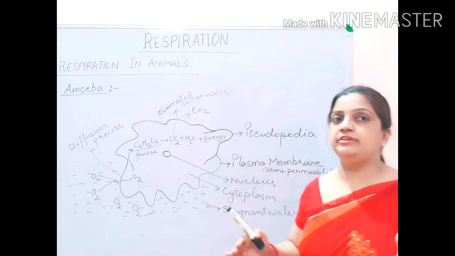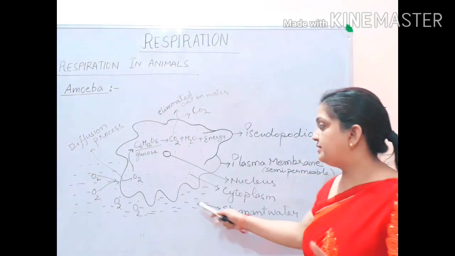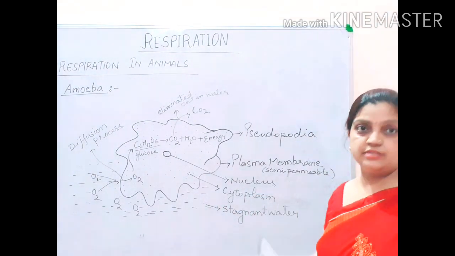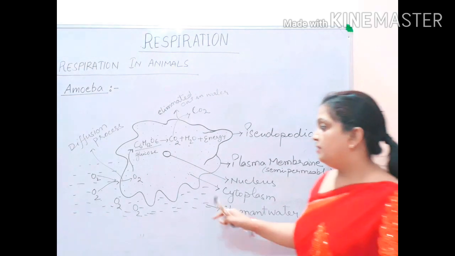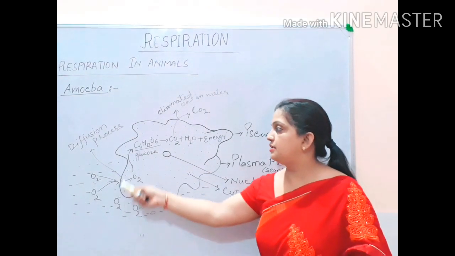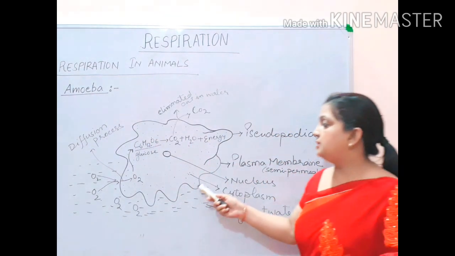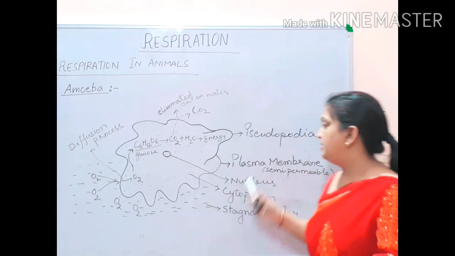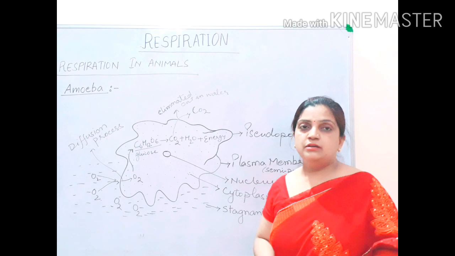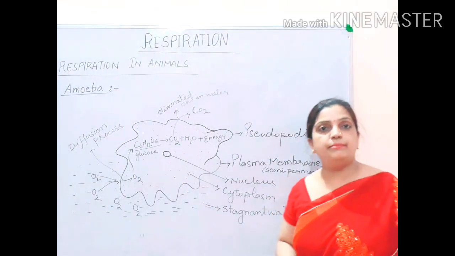Stagnant in Hindi we call it ठहरा हुआ, कहीं जमा हुआ, रुका हुआ. So it is stagnant water, water which is still at a place. It's not in a running condition. Now within that water, I have drawn this unicellular structure, and this unicellular structure is amoeba. Now the outer wall of amoeba is the plasma membrane. Amoeba is an animal cell, so the outer membrane is the plasma membrane, or we call it the cell membrane.